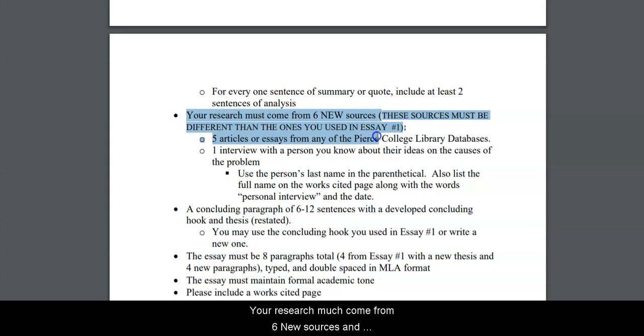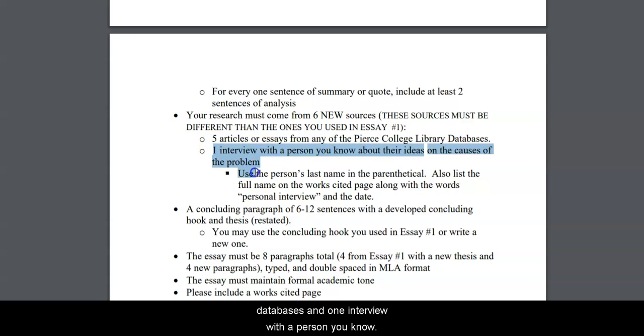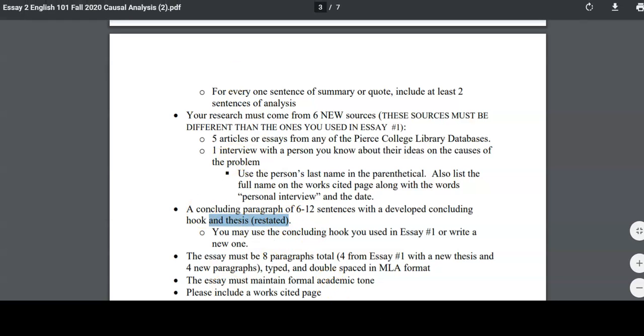Your research must come from 6 new sources, and these must be different than the ones you used in essay 1. 5 articles or essays from any Pierce College Library databases, and 1 interview with a person you know. Give a concluding paragraph. You can use the concluding hook you used in essay 1 or write a new one, but you do need to rewrite that thesis, right? Because this essay has a whole new thesis.